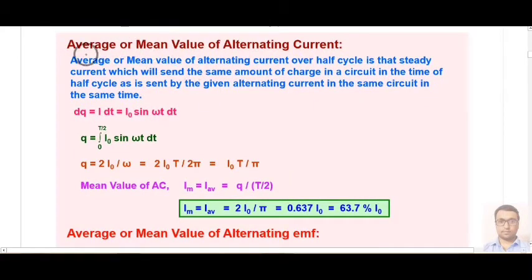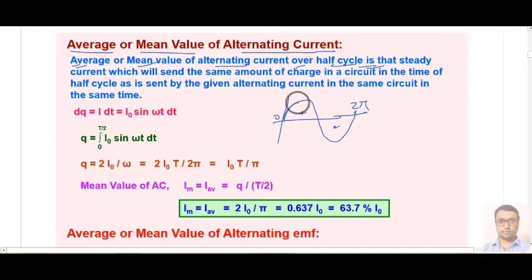Next thing is, what is the average value or mean value of the alternating current. Here we will understand the average or mean value of alternating current over a half cycle. This is called your full cycle or one complete cycle, that is from 0 degree to 2 pi. This is called a complete cycle of alternating voltage.